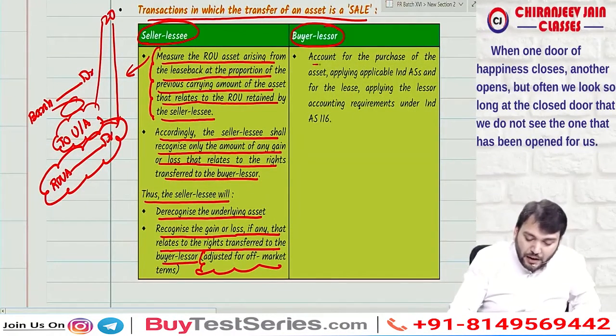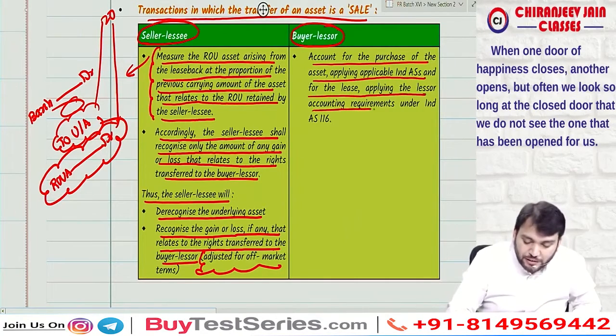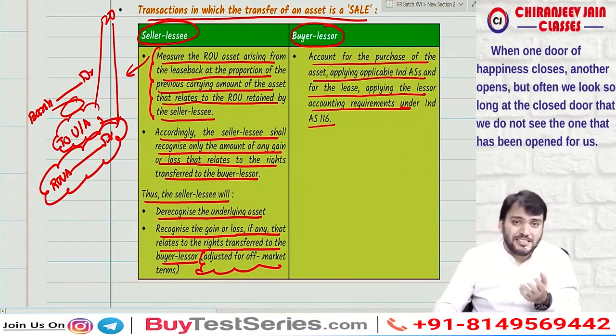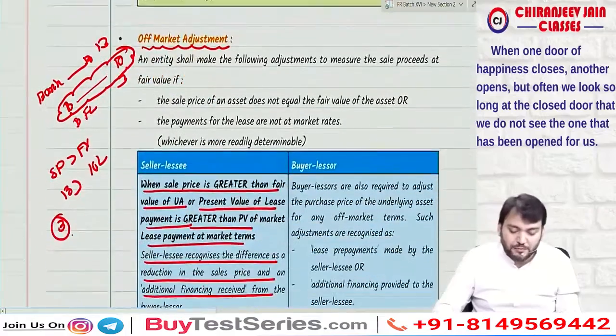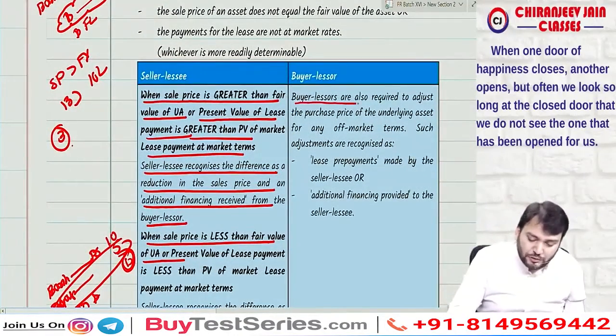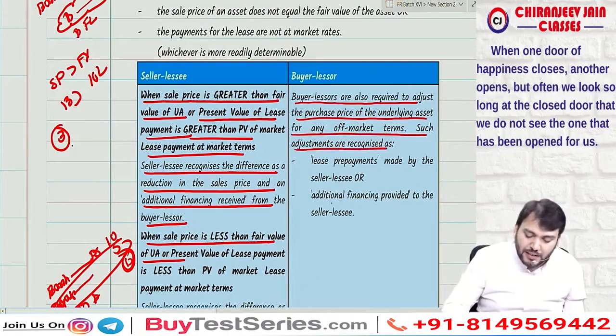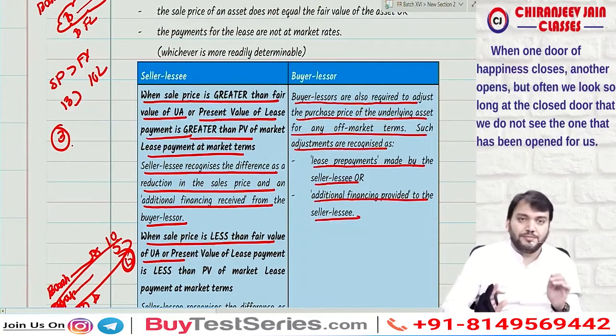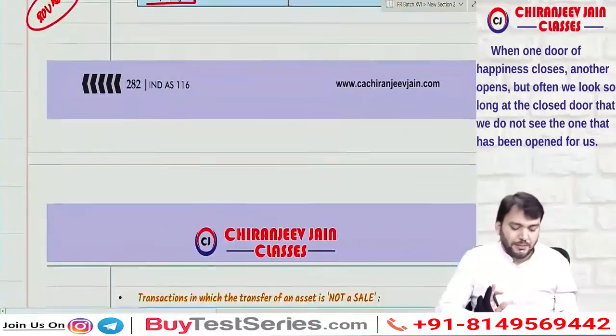For the buyer or lessor, account for the purchase of the asset applying applicable Ind AS, and apply lessor accounting requirements under Ind AS 116. So the lease receivable will be treated as per Ind AS 116. The buyer or lessor is also required to adjust the purchase price of the underlying asset for any off-market terms. Such adjustments are recognized either as additional financing provided to the seller-lessee or as lease prepayment made by the seller-lessee. Understood?